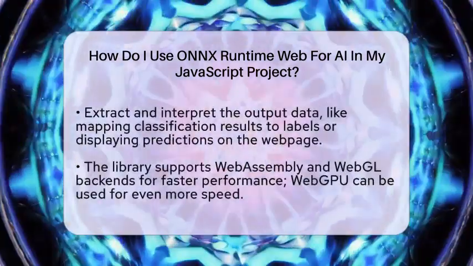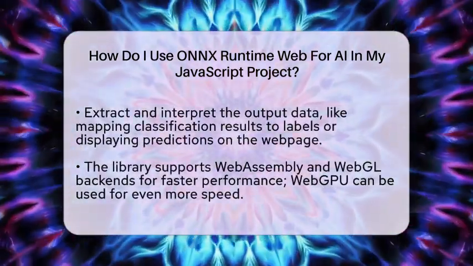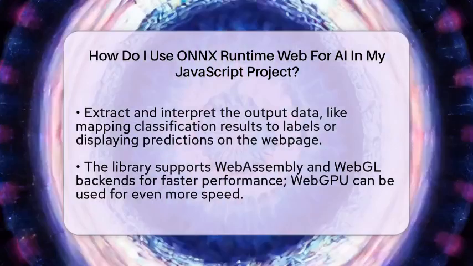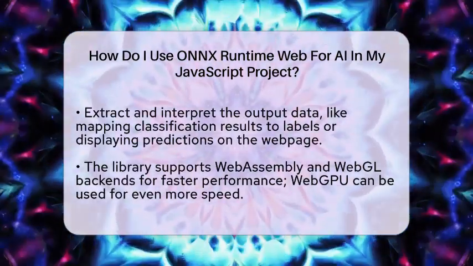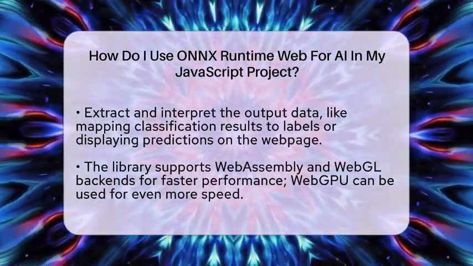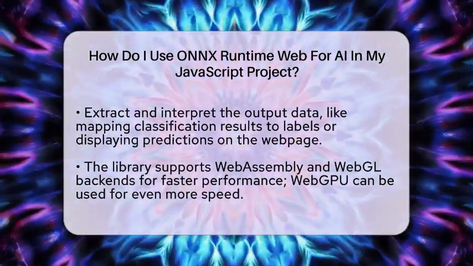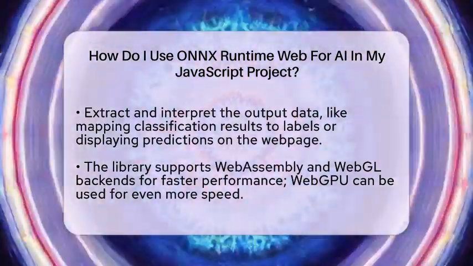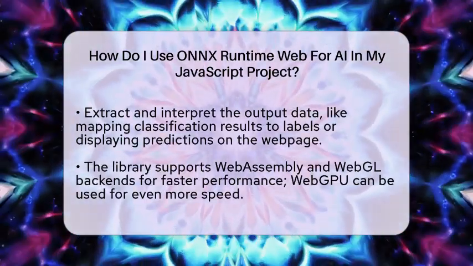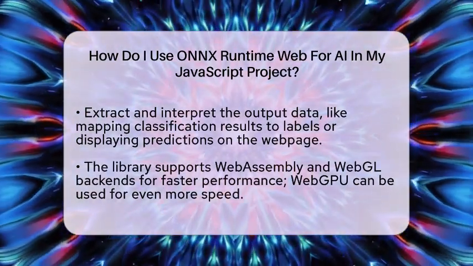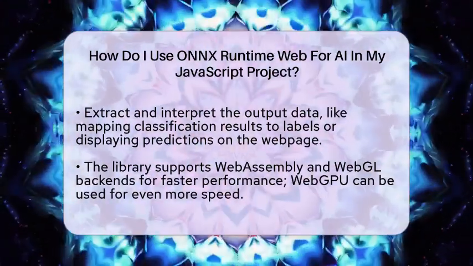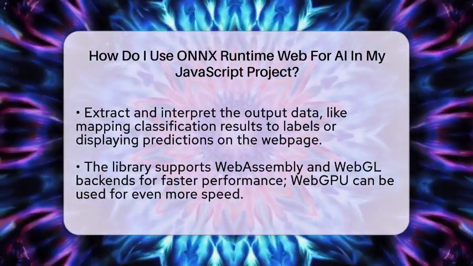Once your input is ready, you call the run method on your session object. Pass in the input tensors, and the model will process them. The run method returns output tensors, which contain the prediction results. You can then extract the data from these tensors and interpret them. For example, if your model classifies images, you might map the output indices to labels or display the results directly on your web page.